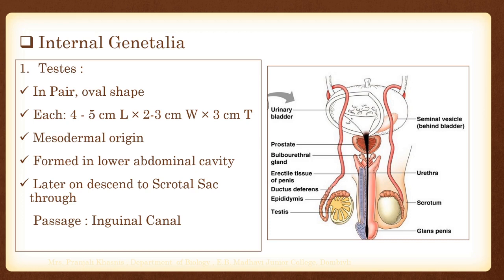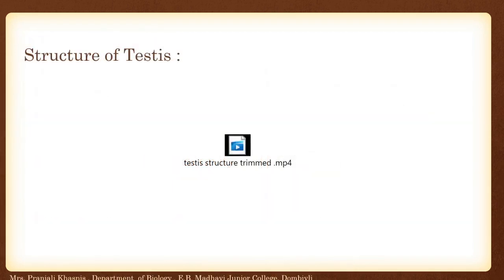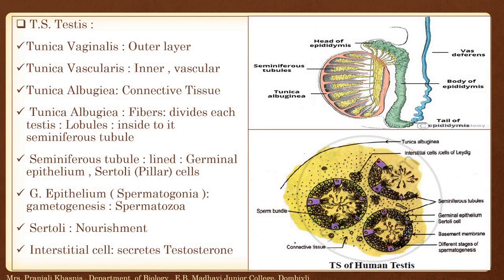Mesodermal in origin, formed in the lower abdominal cavity, they later descend into the scrotal sac through a passage called the inguinal passage. Then we saw a small video of the testes structure. Then we saw a TS of testes having different layers: vaginalis, vascularis, albuginea, having different contents that play an important role in the production and transport of sperms. That is the germinal epithelium, which after gametogenesis produces spermatozoa.